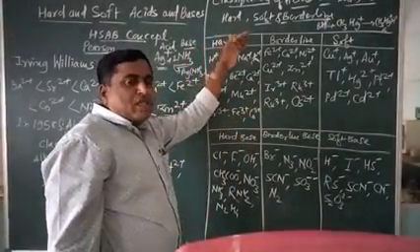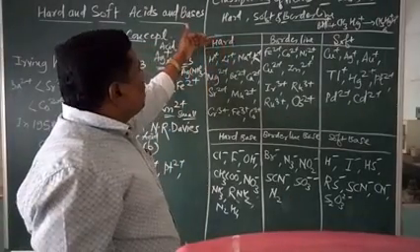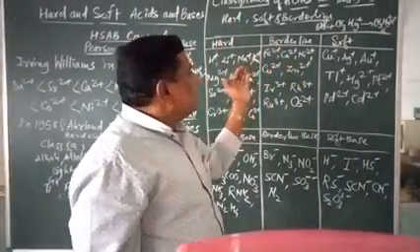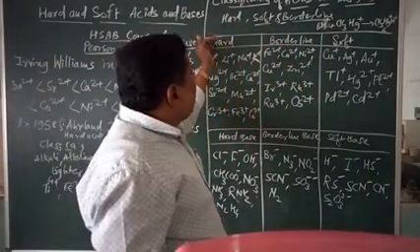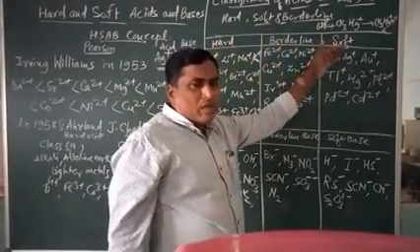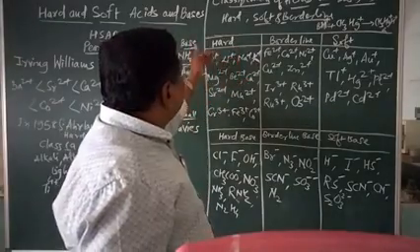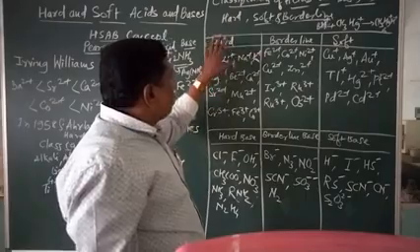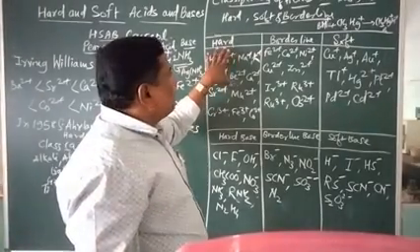The classification is taken depending upon size and charge: hard, borderline, soft. When we take hard, I have told you that all the alkali metals and alkaline earth metals become hard acids.